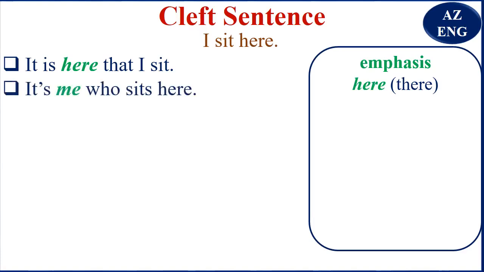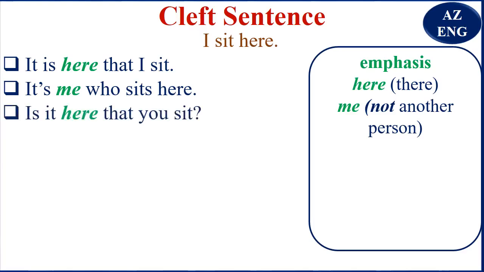It's me who sits here. You understand that the person is saying not someone else. It's me, not you. It's me, not him. It's me, not another person. So the emphasis is on me. This is the question form. Is it here that you sit?